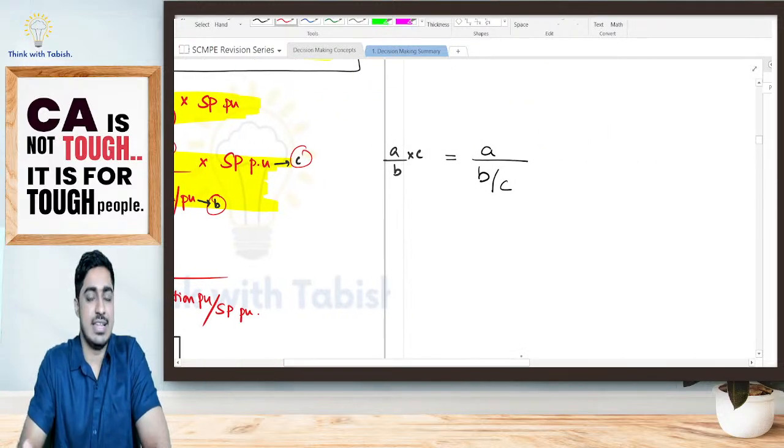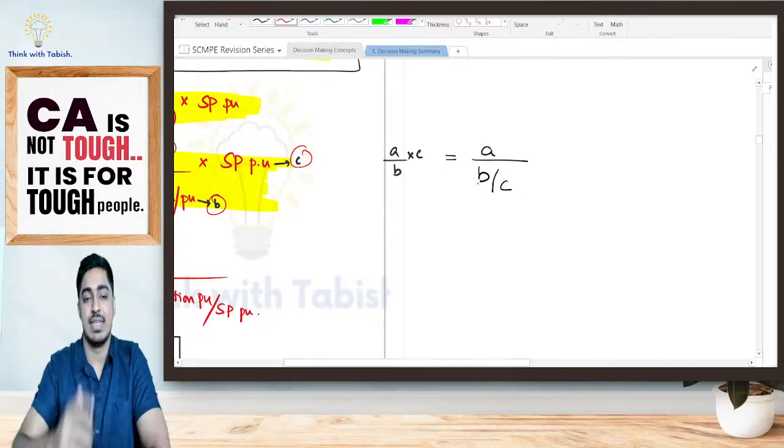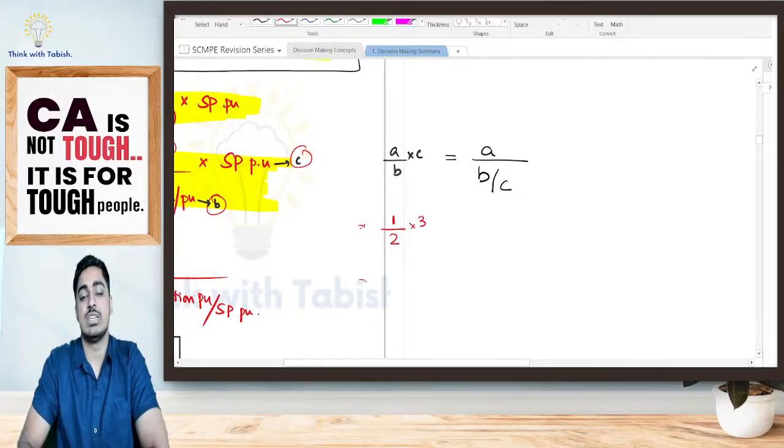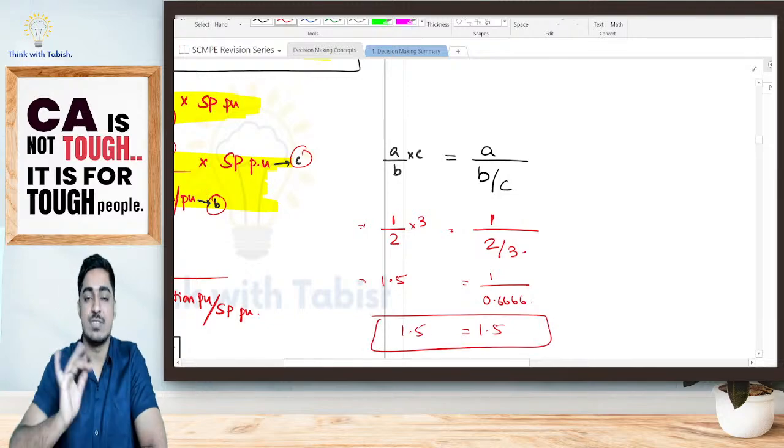No need. Let's try to understand. A divided by B into C, they are telling it is as good as A divided by B divided by C. Let us try to do it. Suppose A divided by B is 1 divided by 2 into 3. How much it is, students? 3 divided by 2, 1.5. They are telling it is also equal to A divided by B divided by C, which is 1 divided by 2 by 3, that is 0.6666. Sorry, you do it on your calculator, you will be getting it as 1.5. So I know that this formula is correct.